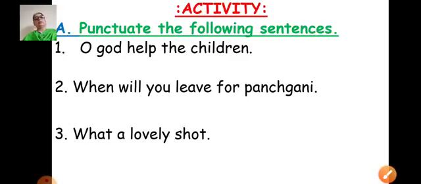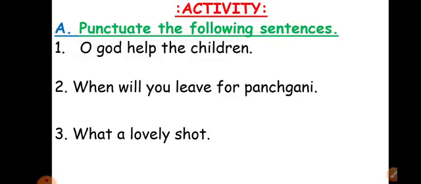Now let's solve the activity so that we can recall the rules which we have learnt. Okay, it's a very interesting activity, children, and you will enjoy doing it. So let us see who is ready with the answers.